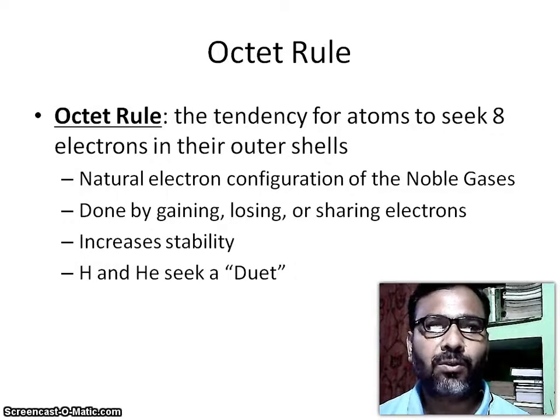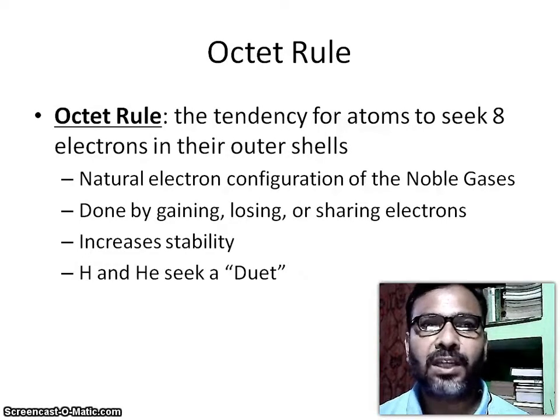What is the octet rule? The octet rule is the tendency of atoms to seek 8 electrons in their outer shells. Atoms attain the electron configuration of noble gases by gaining, losing, or sharing electrons, increasing stability. Hydrogen and helium seek a duet.